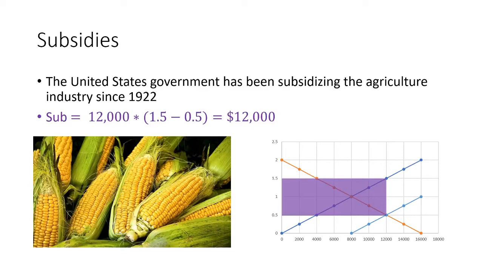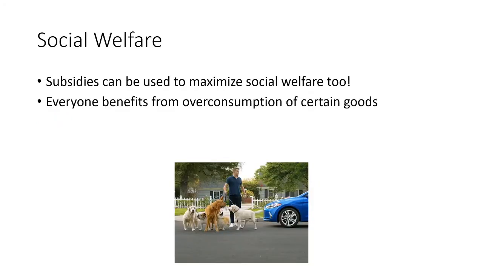In the last video, we talked about subsidies, and since 1922, the United States government has actually been subsidizing the market for corn. We figured out the cost of this subsidy for corn in this example market would be $12,000, based on the price of the subsidy, $1 per unit, and the quantity sold, 12,000. Now let's look at how subsidies affect social welfare.